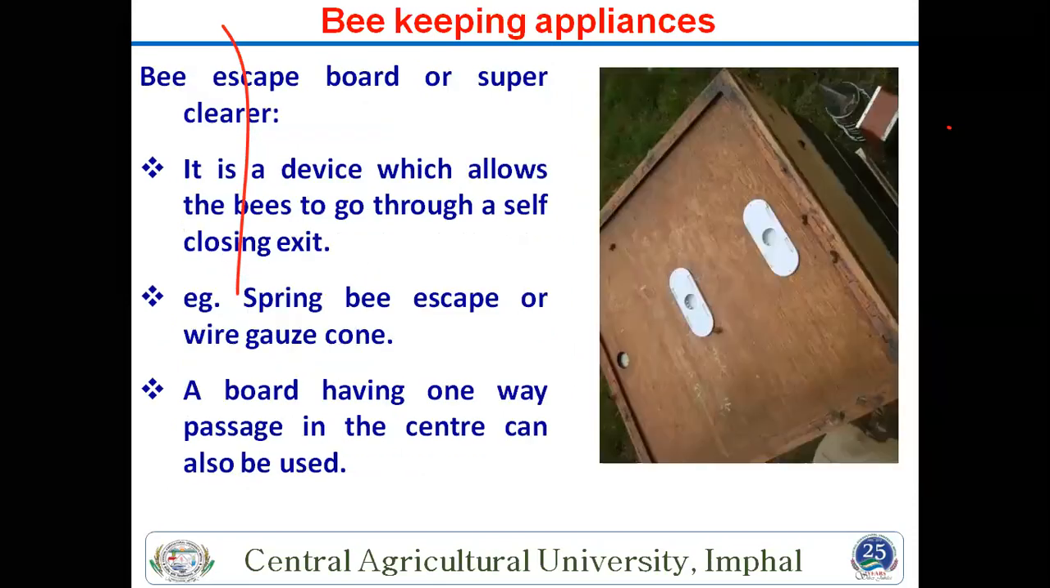Then on the upper side there is the bee escape board or super cleaner. This is the top, second top. After that, the covering is there. So this is also a device which allows the bees to go through a self-closing exit. And the spring bee escape, wire gauges. This is also one plate, and then there are two spaces. One is here, one is here. If you open your box, that is the second part.